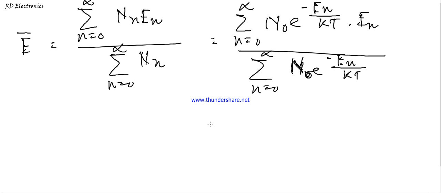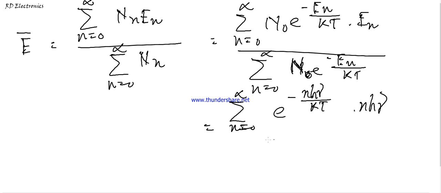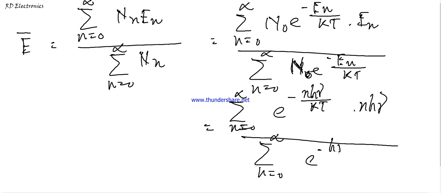Now in the next line we express this equation in another form. The n0 cancel out. Here we put the value En equal to nh nu from the previous equation, so the sum runs from n equal to 0 to infinity with e to the power minus nh nu by kt.